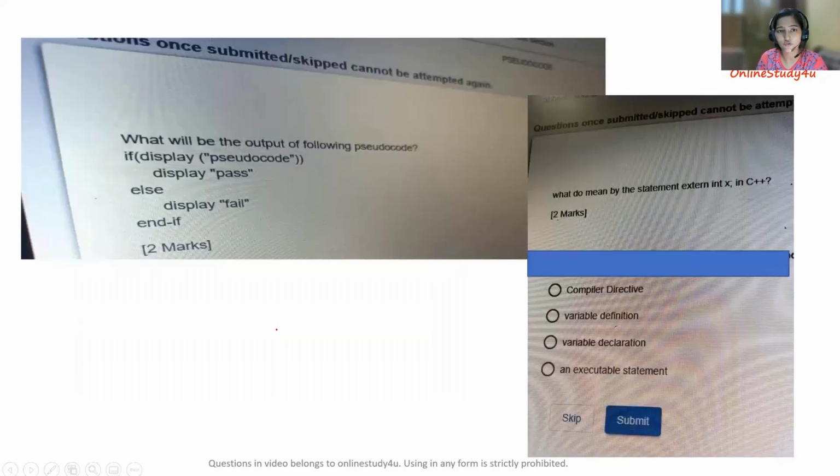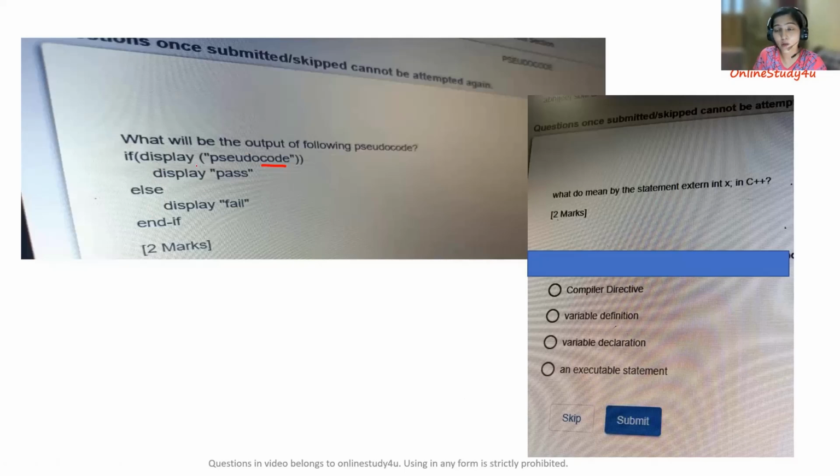Let's move to our next question now. So here's our next question. What will be the output of the following pseudocode if display is used? Display is something like a print statement here that we are adding. So as if this is a print statement, the pseudocode will also be displayed, and this is showing that yes, something is present.